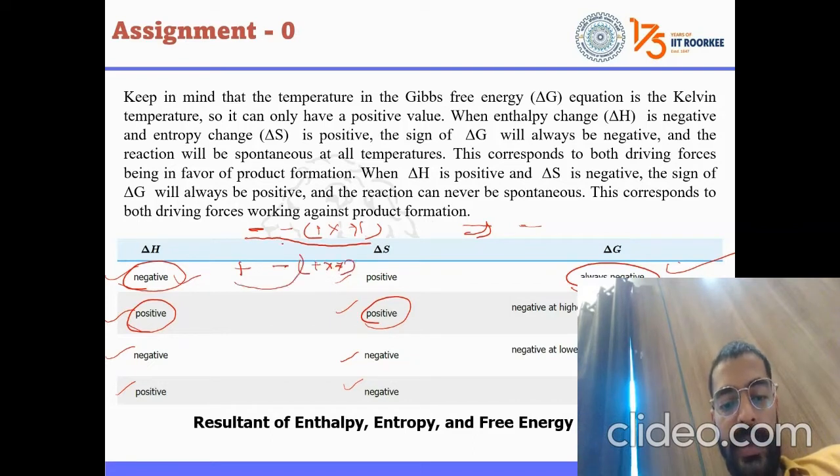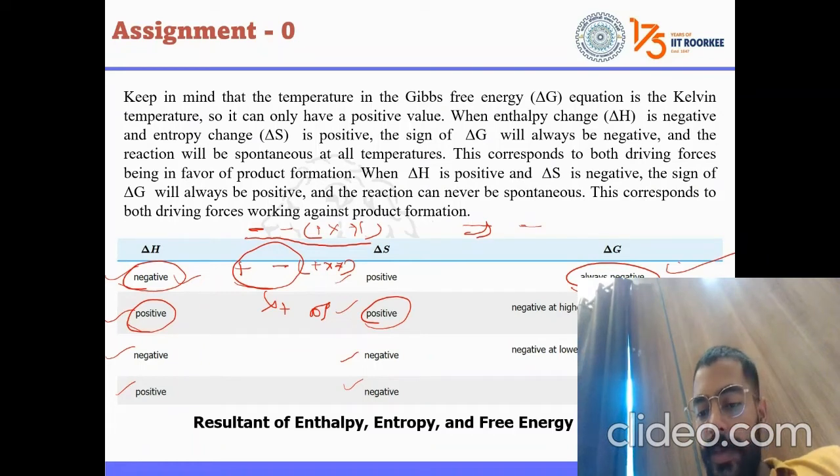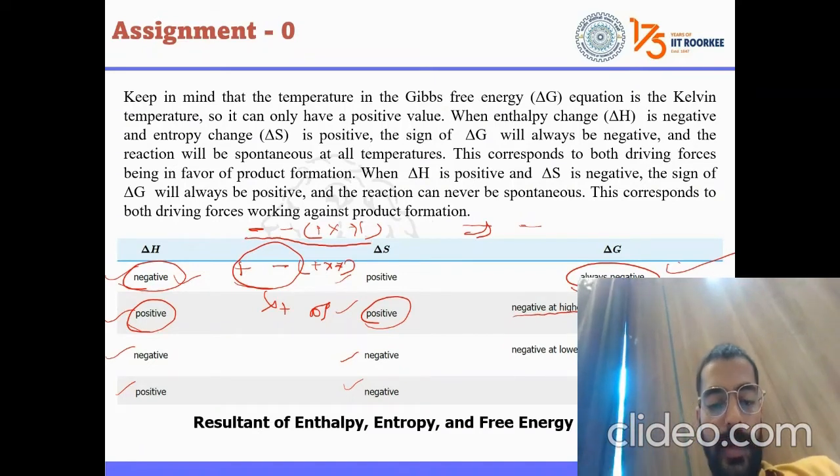This entity can be either positive or negative. Suppose the temperature is higher, it will cross the delta H value. If it is crossing the delta H value, it will be a spontaneous reaction. That means negative at higher temperatures, and positive at lower temperatures. If the T value is lower and the term is smaller than the delta H value, then delta G will be positive and a non-spontaneous reaction will occur.